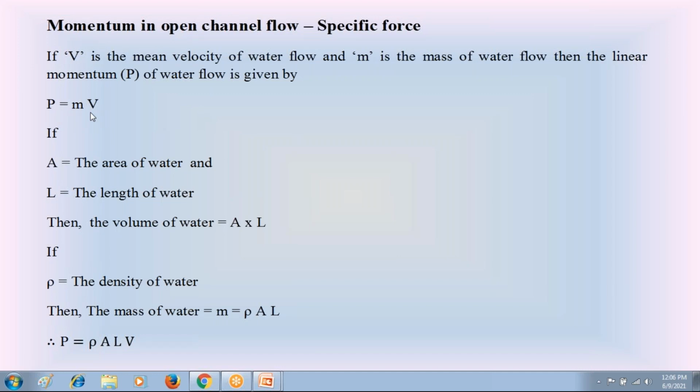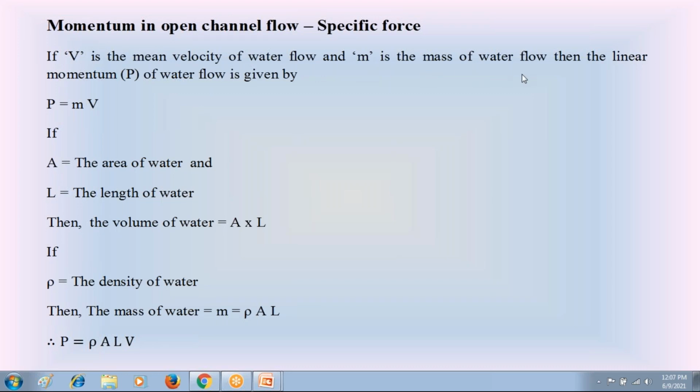We know that in open channels, the water is in flowing condition. Since the water in open channels is in moving condition, if m is the mass of water flow in the open channel and v is the velocity of water flow in the open channel, here v is the mean velocity of water flow. m is the mass of water flow in the open channel.